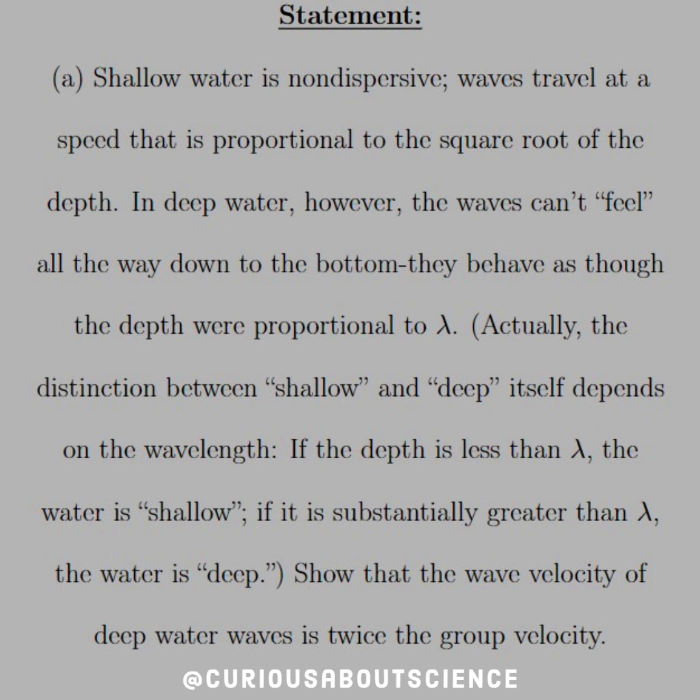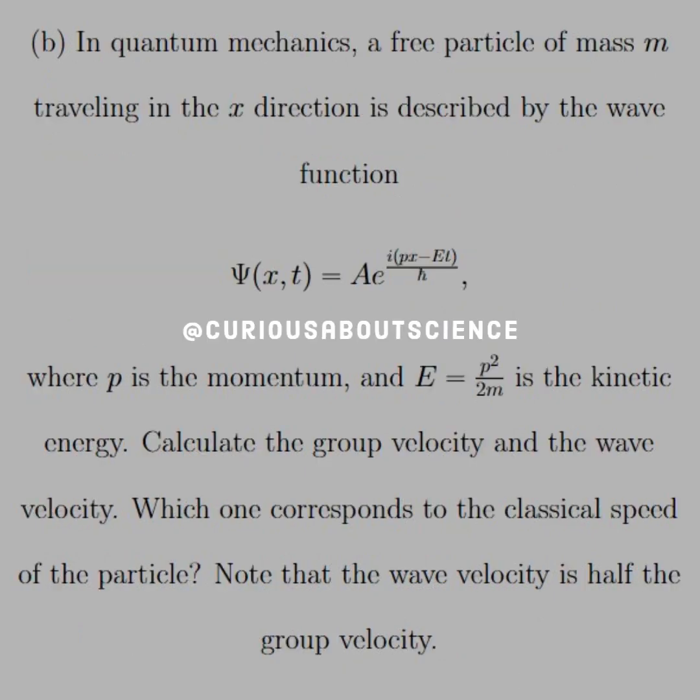Okay. So in deep water, however, the waves can't feel all the way down to the bottom. They behave as though the depth were proportional to lambda. Actually, the distinction between shallow and deep itself depends on the wavelength. If the depth is less than lambda, the water is shallow. If it is substantially greater than lambda, the water is deep. Okay? So, show that the wave velocity of deep water waves is twice the group velocity.